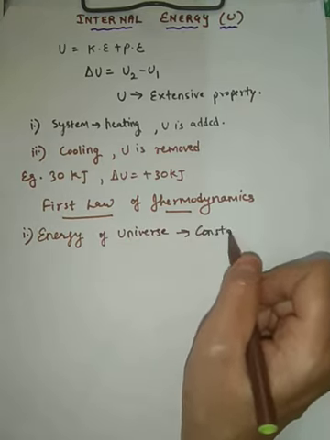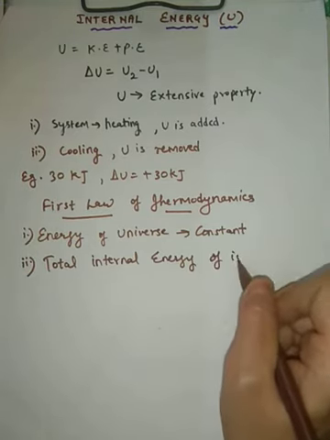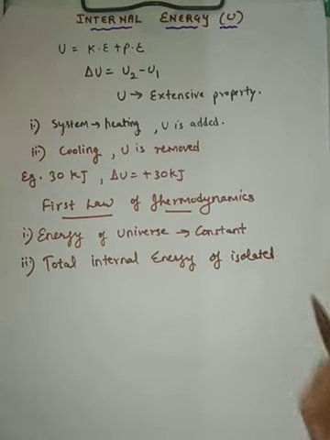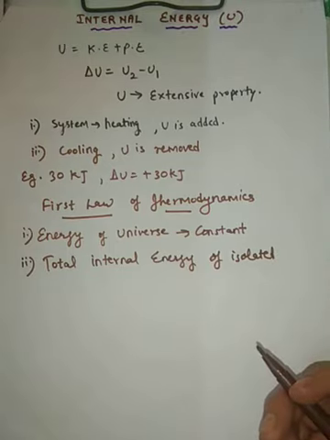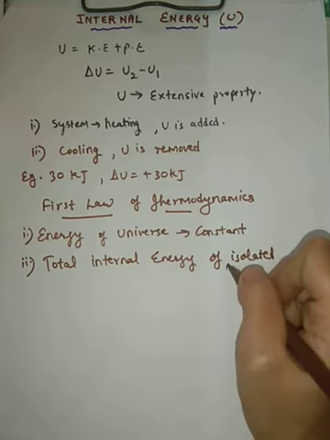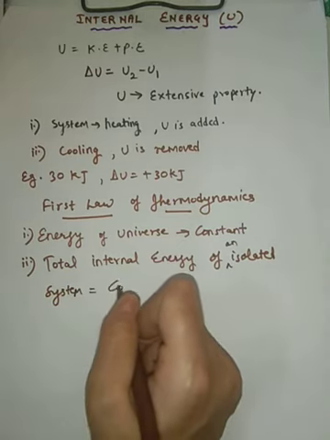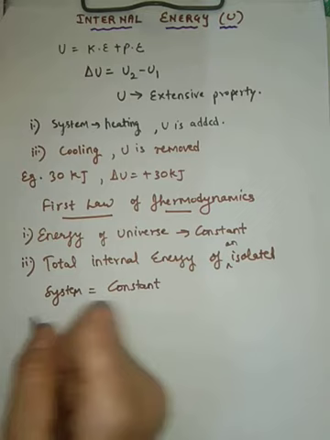What is the second way to state this law? The total internal energy of an isolated system is constant. Remember, an isolated system, which is not exchanging either energy or matter with the surrounding, was called an isolated system. So the total internal energy of an isolated system will always remain what? Constant. This is the second way to define it.